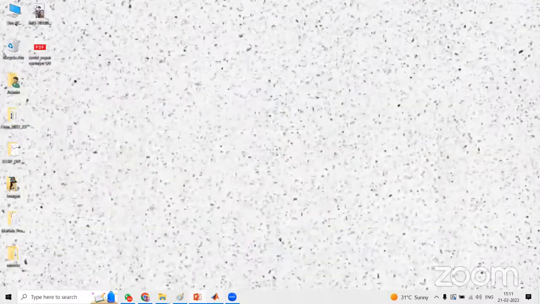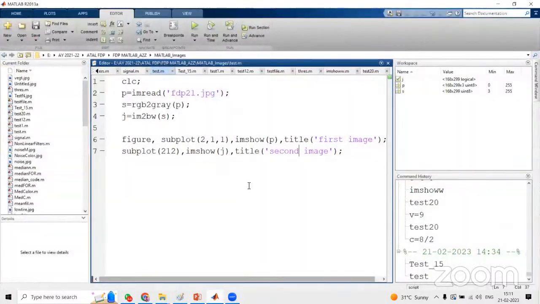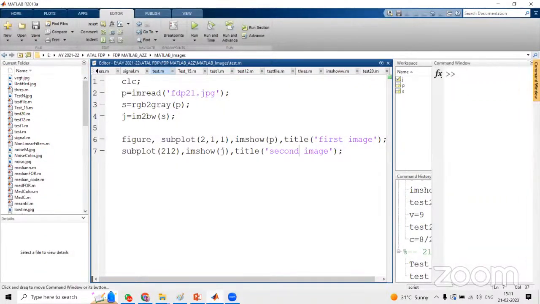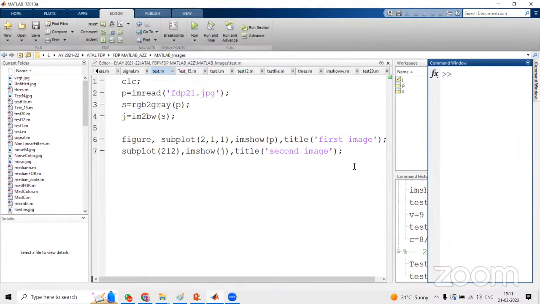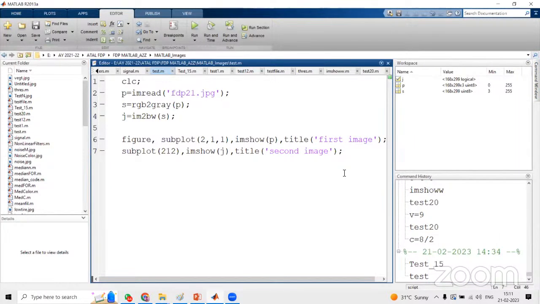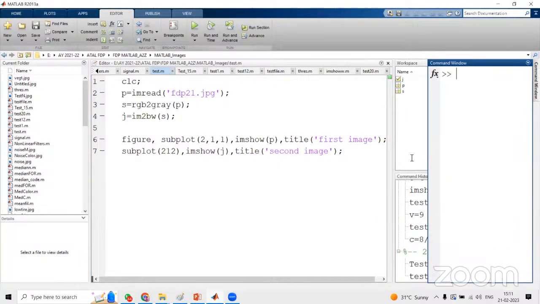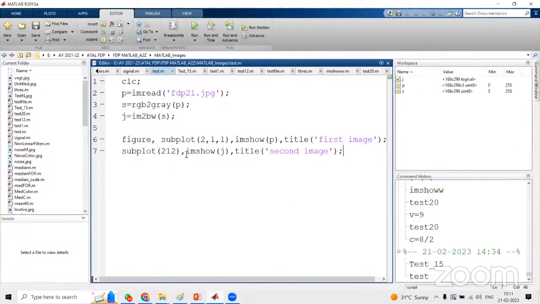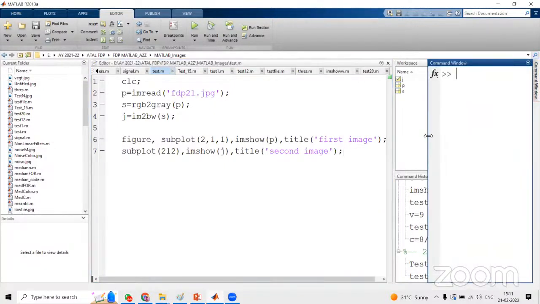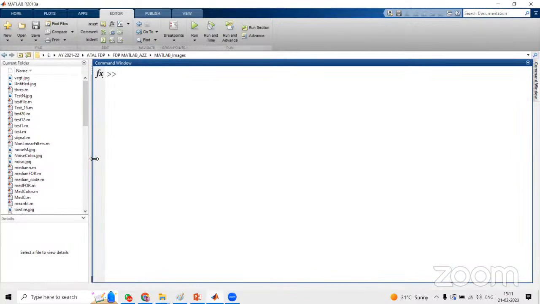I already opened MATLAB. Suppose you are looking for the command window: this is MATLAB version 2013A, you can see the version at the leftmost corner. In MATLAB versions from 2012 onwards, the command window is incorporated in the MATLAB editor itself. You can see the command window on the right side. If you want to close it, just click it. You can write the program here and execute. If you want to use the command window instead of the editor, we can just drag it like this.